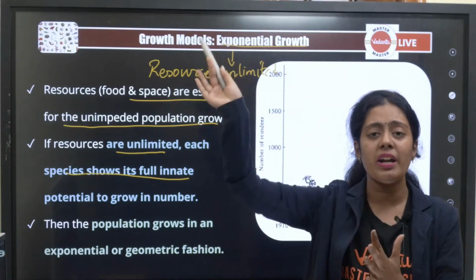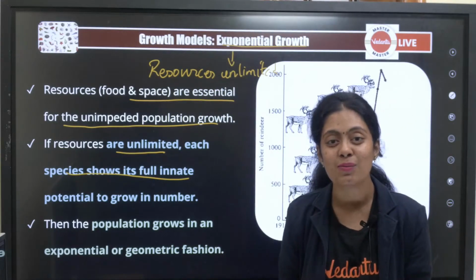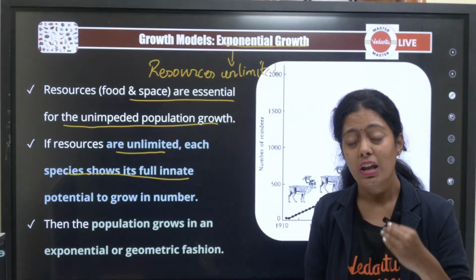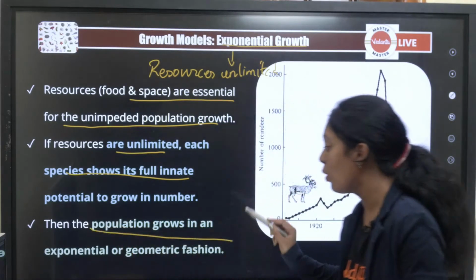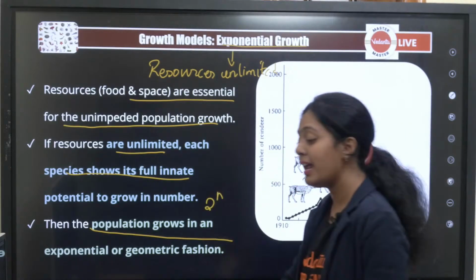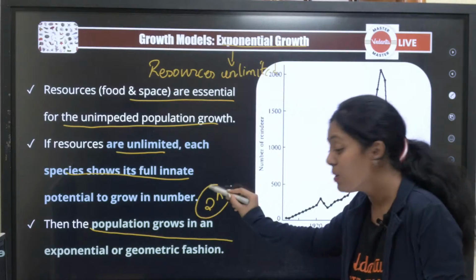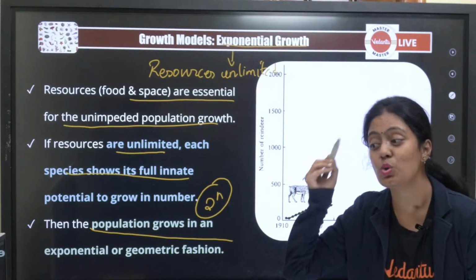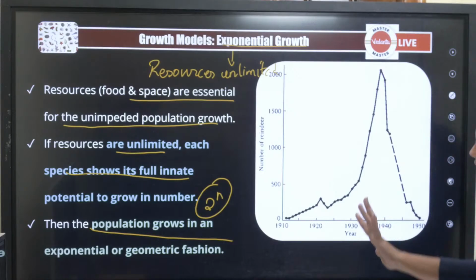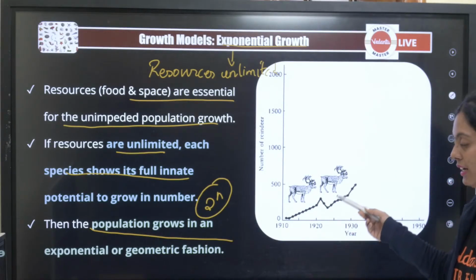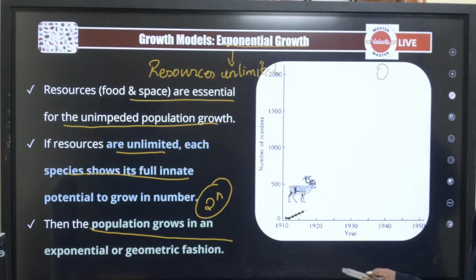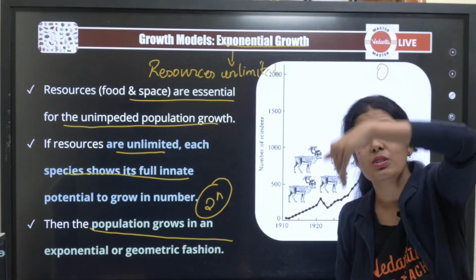If I have unlimited resources, what will happen? We will always make use of it, right? Be it any organism, we will grow, right? Then the population grows in an exponential or geometric fashion, 2 to the power n. Right? The population grows in this fashion, but that is not true, pasangala. Look here, this is realistic. You can see here the number of reindeer is basically increasing. Up to a certain stage it keeps increasing. After that, what happens? It is dropping.